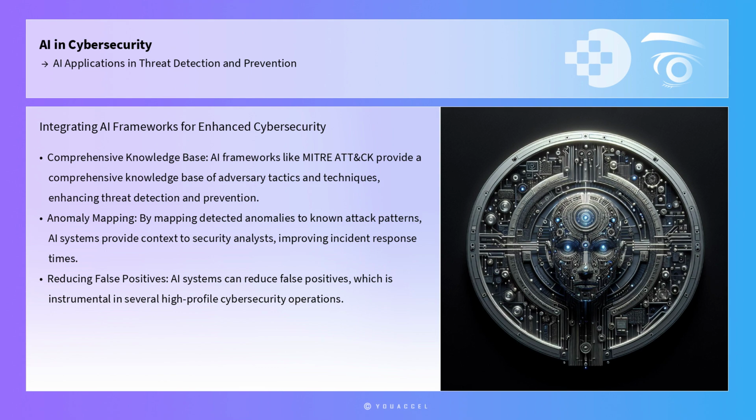AI frameworks, like MITRE ATT&CK, provide a comprehensive knowledge base of adversary tactics and techniques, which can be integrated into AI systems to enhance threat detection and prevention. By mapping detected anomalies to known attack patterns, AI systems can provide context to security analysts, improving incident response times and reducing false positives. This approach has been instrumental in several high-profile cybersecurity operations, where rapid identification and mitigation of threats were critical to minimizing damage.